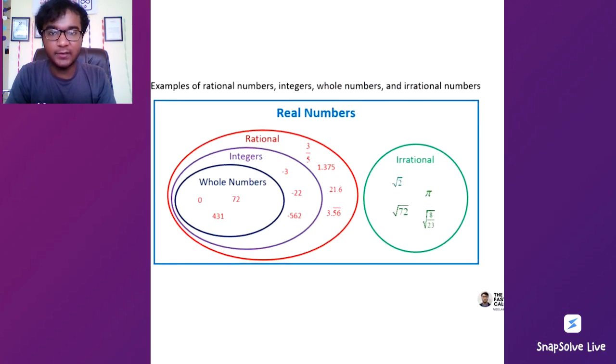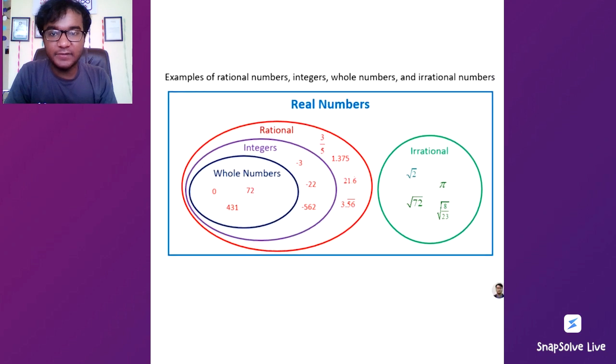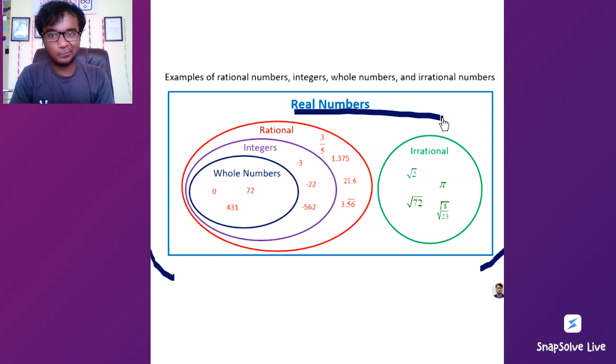Let me get back, yeah, absolutely. So a few examples for this, as I have mentioned here, are that whole numbers, integers are bigger than whole numbers, the rationals are bigger than the integers, and then there is irrational numbers, and the set of all of these together right here is the set of real numbers.